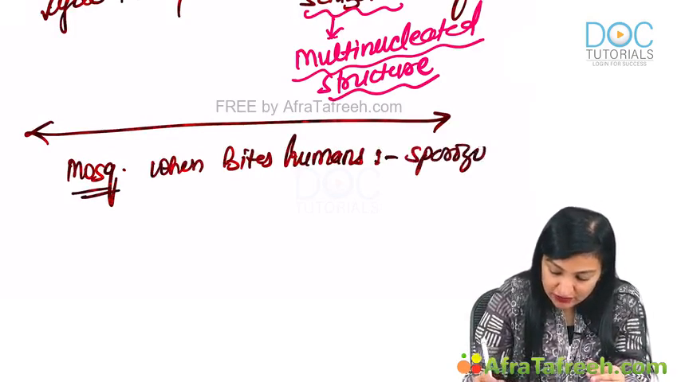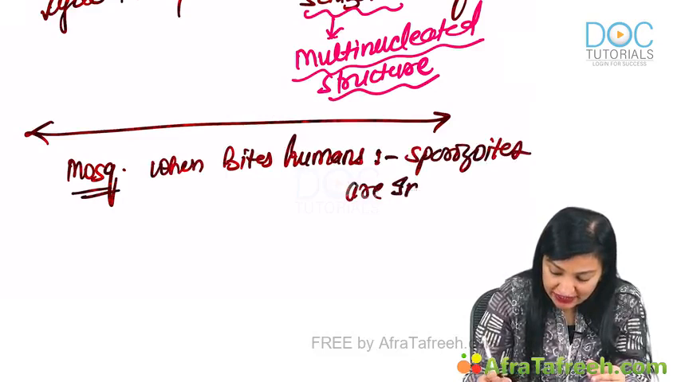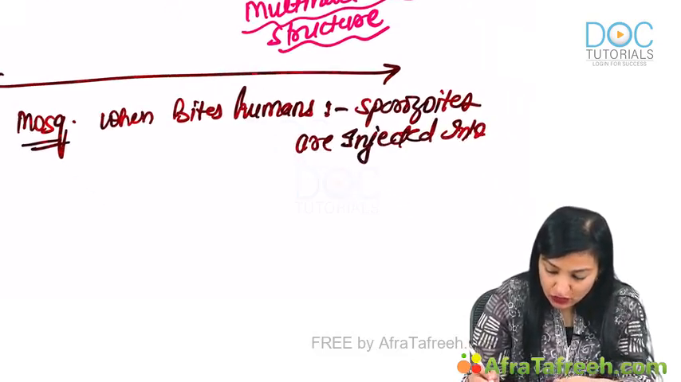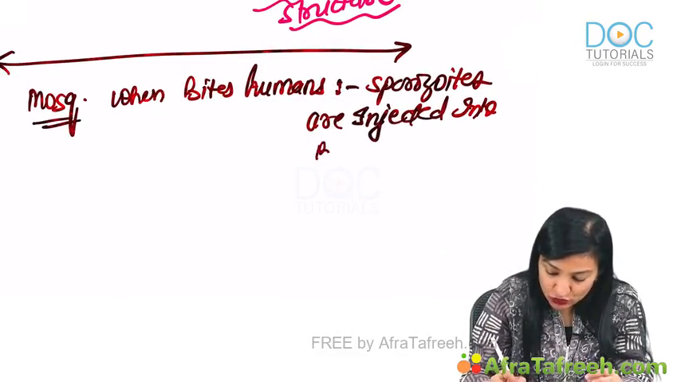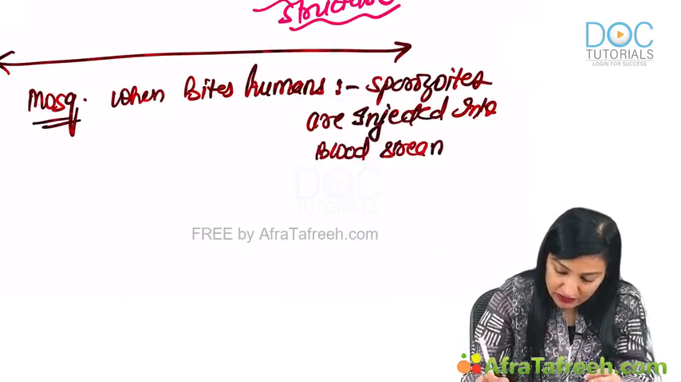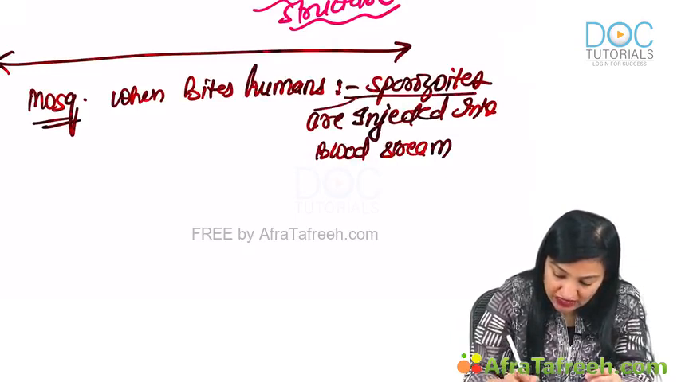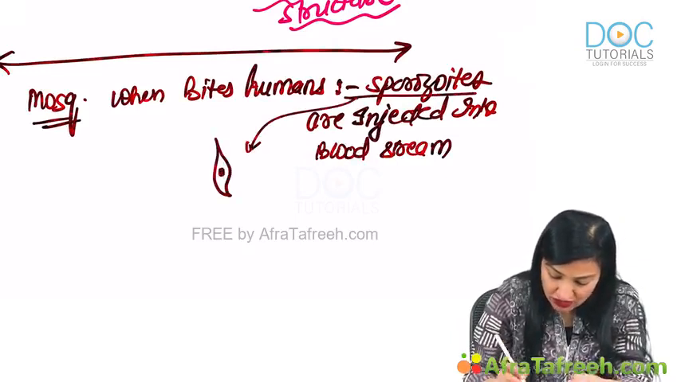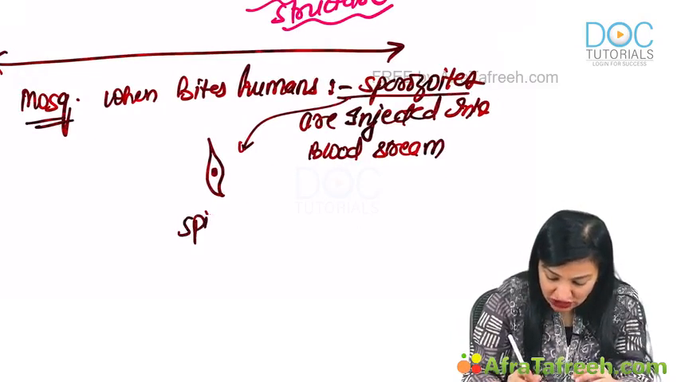Sporozoids are injected into the bloodstream. Now these sporozoids are like this, spindle shaped. This is the nucleus. Spindle shaped sporozoids.